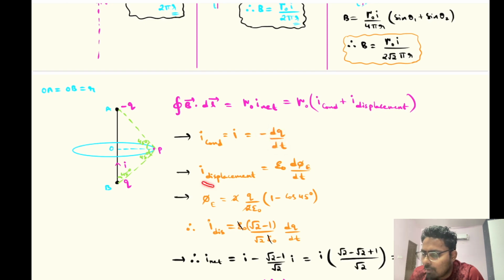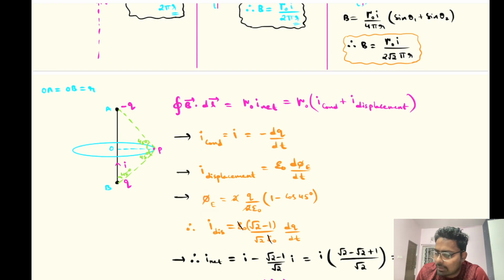Then what is the formula for displacement current? The displacement current formula is epsilon naught d phi E by dt. Phi is electrical flux. Now to find this displacement current, first of all I need to find the electrical flux. So let us find what the electrical flux is over here.